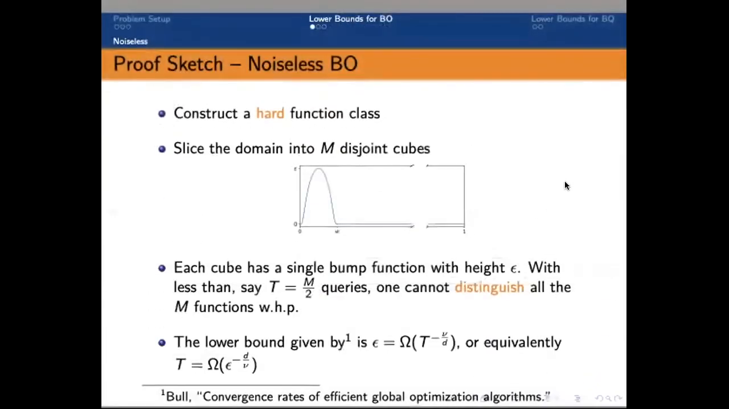All right, we now give some lower bound results in BO and BQ. For noiseless BO, we can construct a class of bump functions where each of them has disjoint supports. And by controlling the RKHS norm of each function, we can control how many functions we can actually fit in the domain. So if the number of functions is m, then with less than half of m queries, we can never distinguish at least half of the functions correctly. The error is then just the height of the constructed function, epsilon.